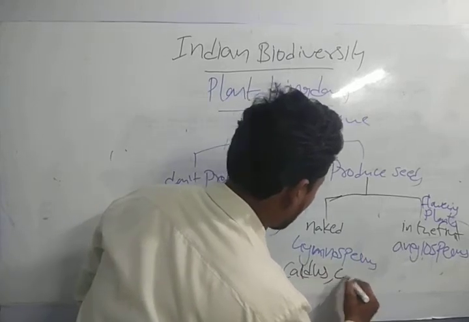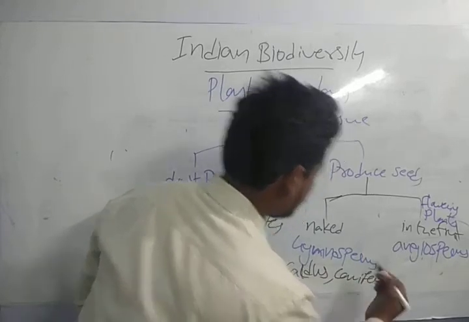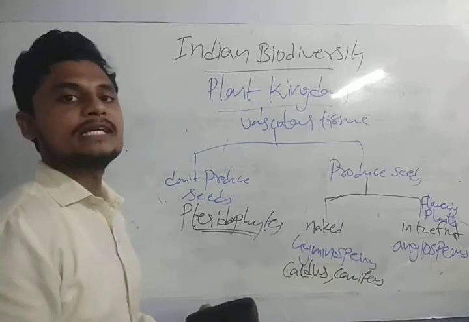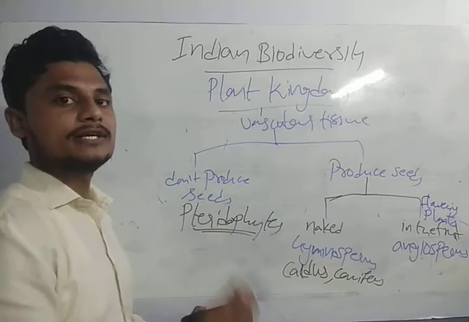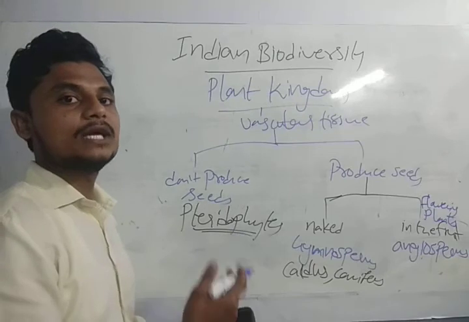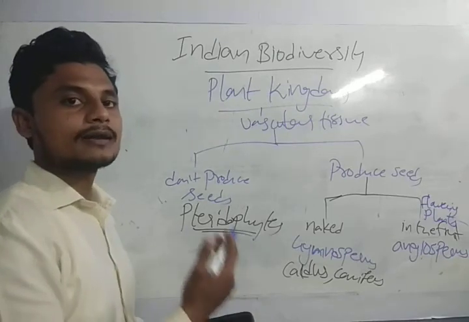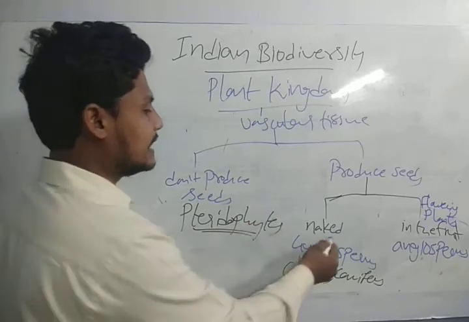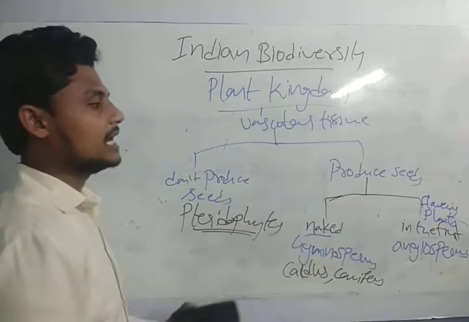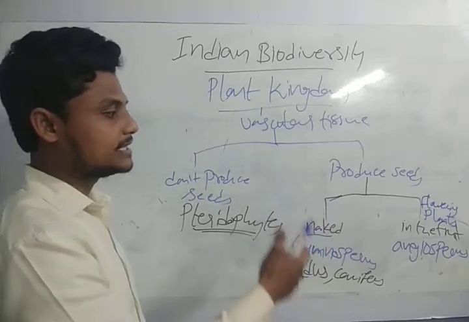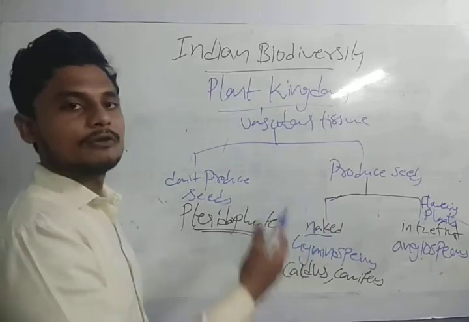Gymnosperms or conifers. In the naked system, the ovules or the seeds are not protected by the ovary. Whereas in the other group the seeds are protected, that is, they are in the fruit. If the seeds are in the fruit, it is angiosperms, the flowering plants.